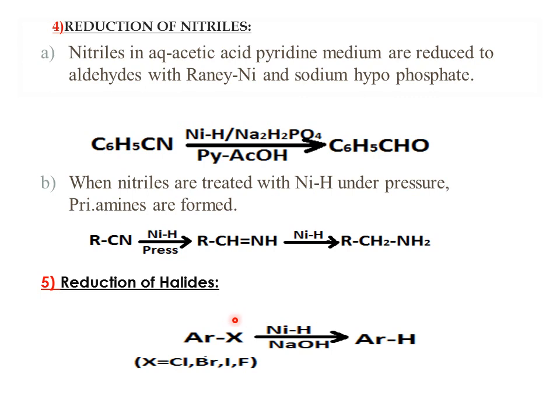Then moving on to the reduction of halides, here you have ArX, that is, if you take chlorobenzene, bromobenzene, fluorobenzene or anything else, X will vary with whatever halide you have attached. In the presence of a base with Raney nickel, this X gets replaced by a hydrogen atom, giving the aromatic hydrocarbons.